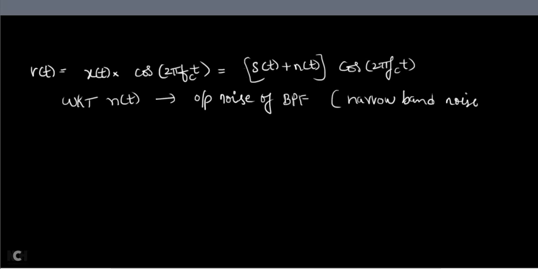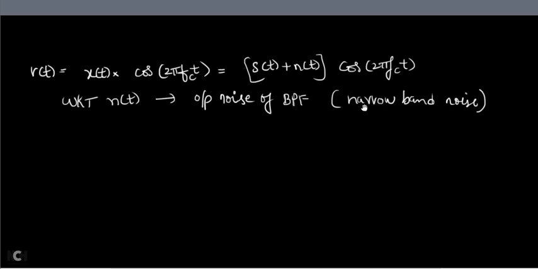I told you previously, just 10 minutes back, that before sending it to the band pass filter, the noise is present for all the frequencies. When you send it to the band pass filter, it will only transmit the noise which is coming in the bandwidth of the filter. So N of t can be called the output noise of the band pass filter.